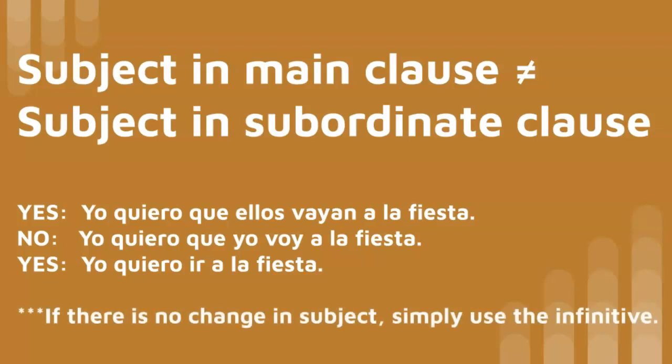So the grammar rule that this leads us to is that if there is no change in subject, you simply use the infinitive. So you wouldn't use the regular present tense conjugation voy, you wouldn't use the subjunctive vaya, you would simply use the infinitive ir. So that third sentence there that is grammatically correct is something you've been doing since Spanish 1, so that should look pretty normal to you.